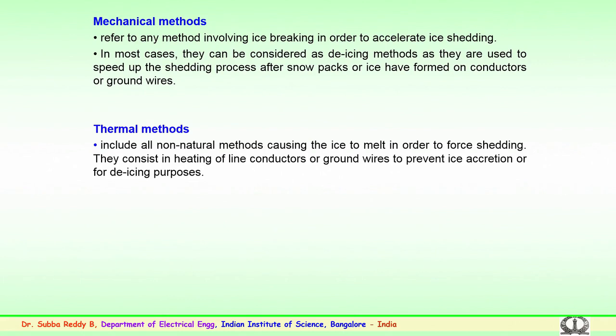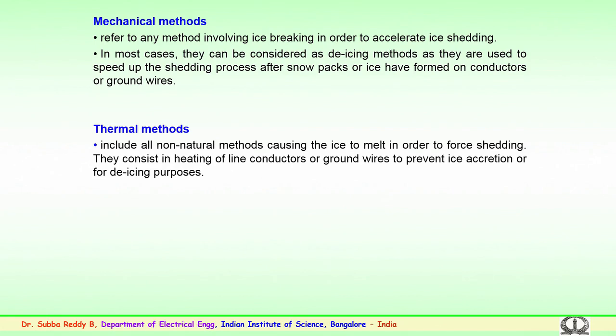The mechanical methods refer to any method involving breaking of the ice which is formed on the surface of the conductor or insulator. This is mainly to accelerate the shedding of ice loaded on the conductor or insulator.